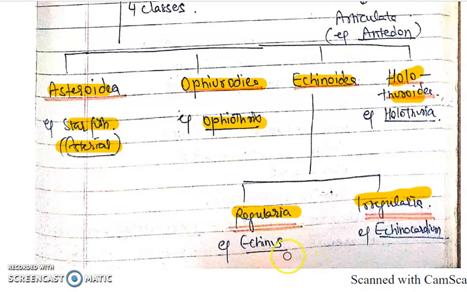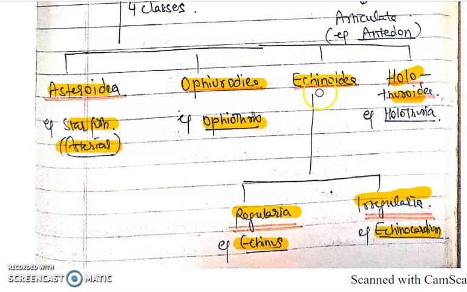Aristotle's lantern is a jaw apparatus that is used for chewing or mastication of food. In Regularia, Aristotle's lantern is present. In Irregularia, it is absent. The main example of Regularia is Echinus, and Irregularia's example is Echinocardium. So these two are the subclasses of the class Echinoidea.